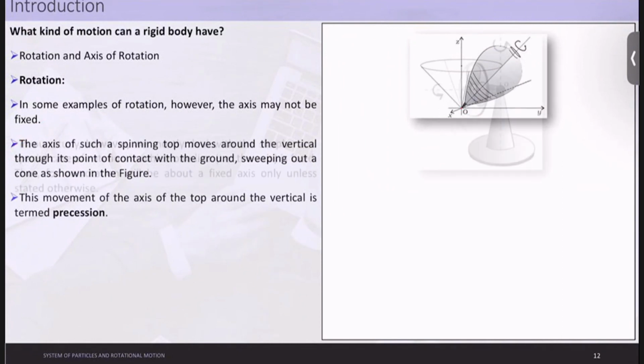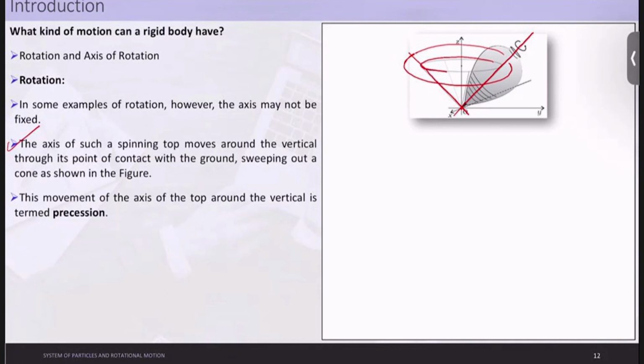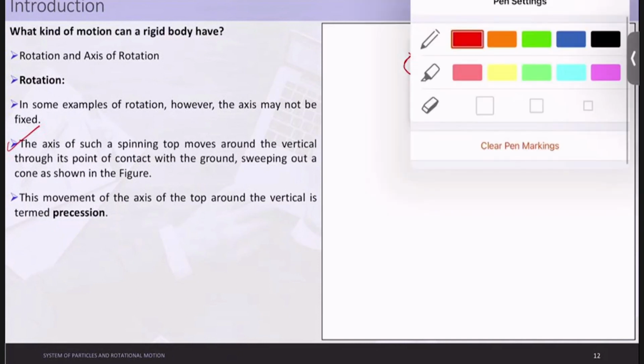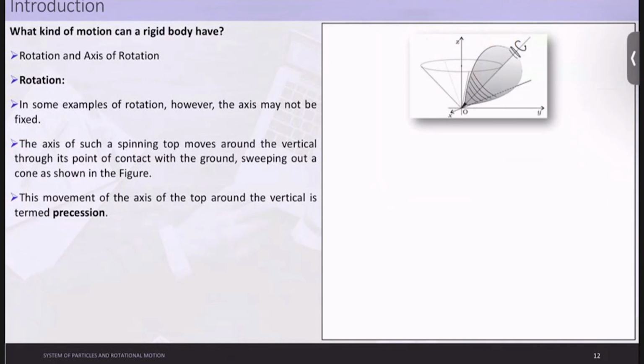So you can see that at some instant the top was in this way, and at some other instant it is in this way, right? If you see it as a complete phenomenon, you can see that the axis of rotation is basically making a circle, or rather making a cone, like this. So that cannot be understood as a fixed axis, right? The axis of such a spinning top moves around the vertical through its point of contact with the ground, sweeping out a cone. So we understood how this came.